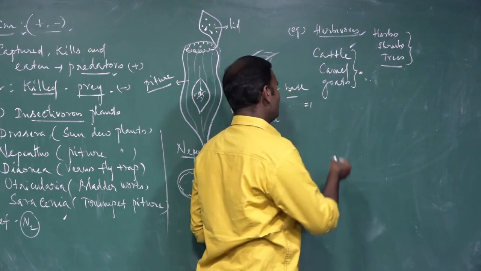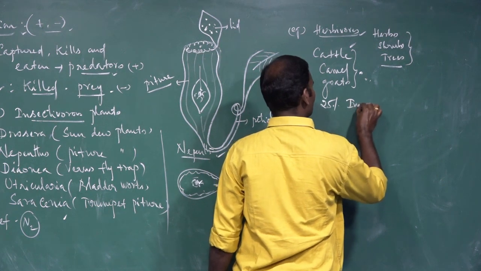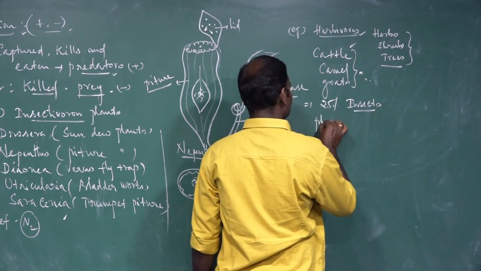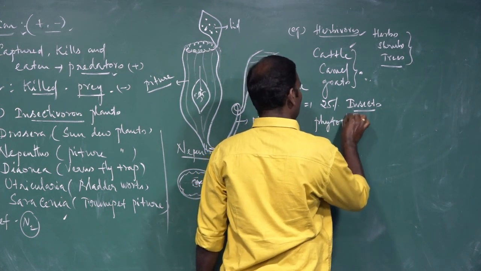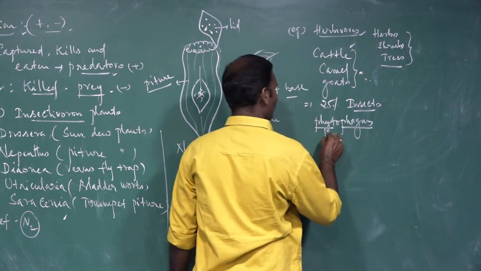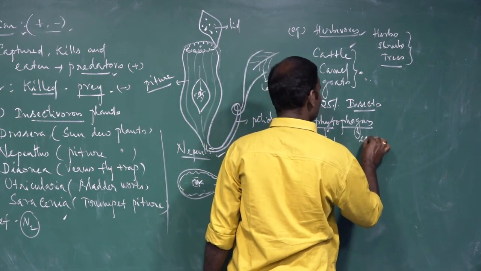And another example, nearly 25% of the insects. These are called phytophagous. Phytophagous. You know what phyto is? Phyto means plants. Phagus means eating.